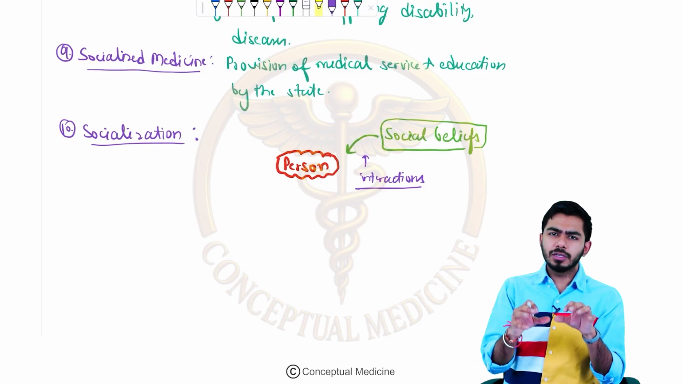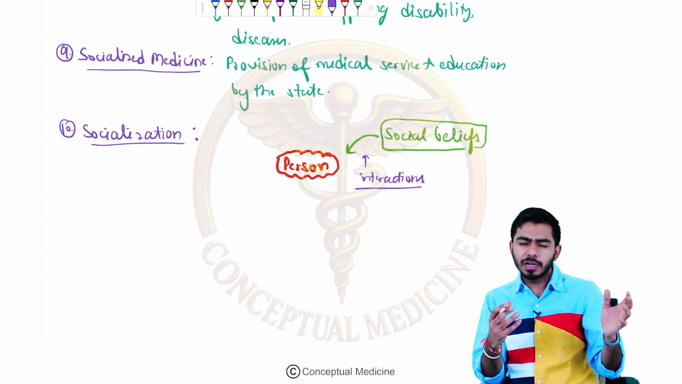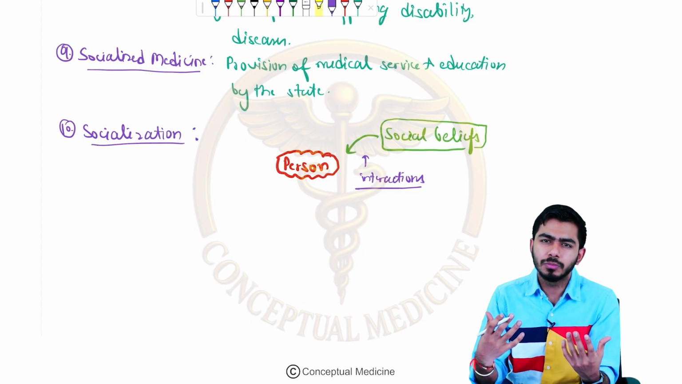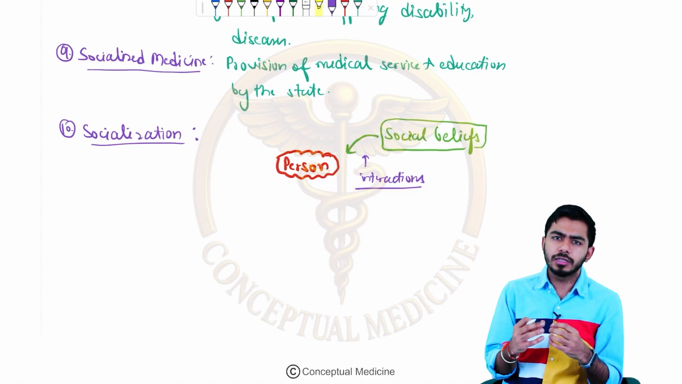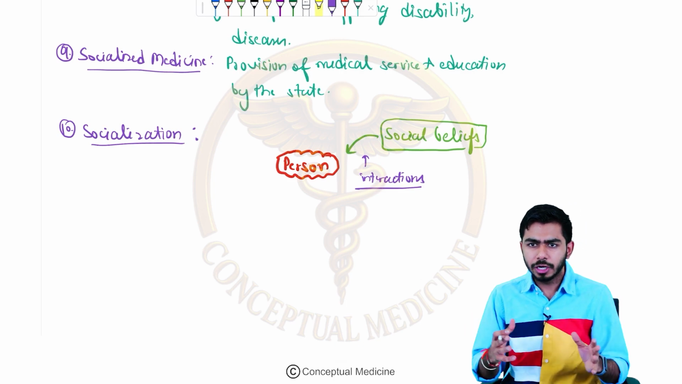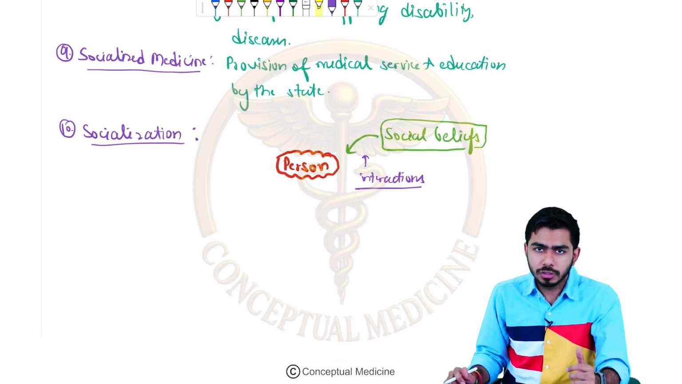So basically, if you are going to some new area, we observe how the people are living, how things are happening, and we try to understand those things. This is called socialization.